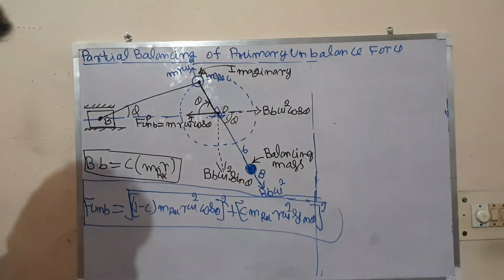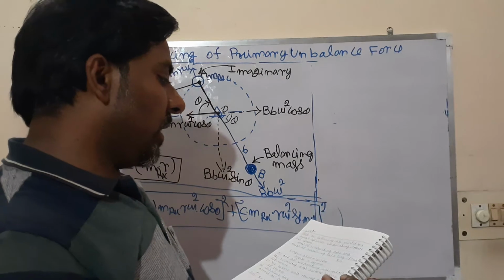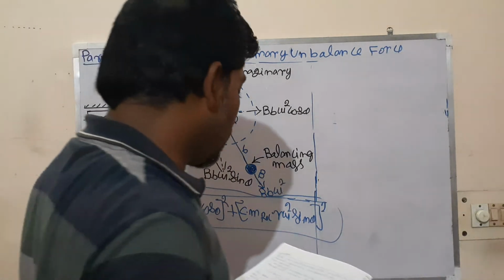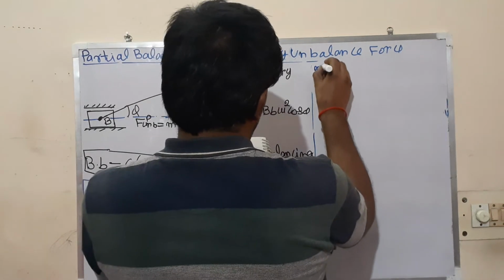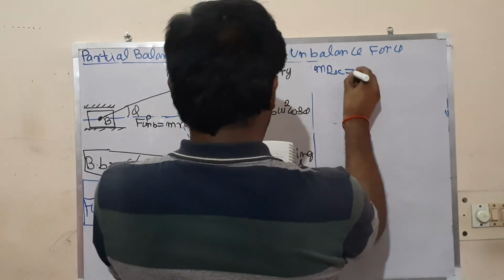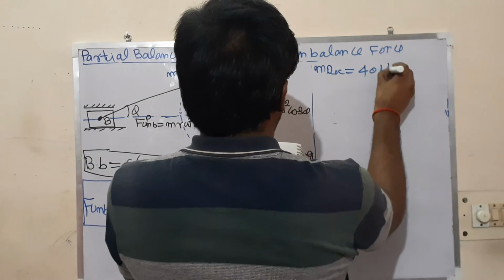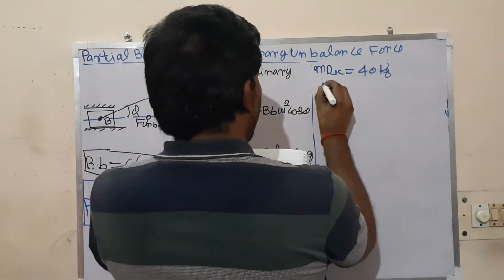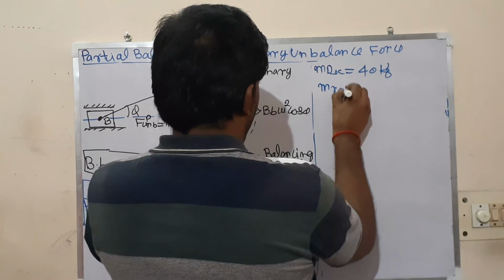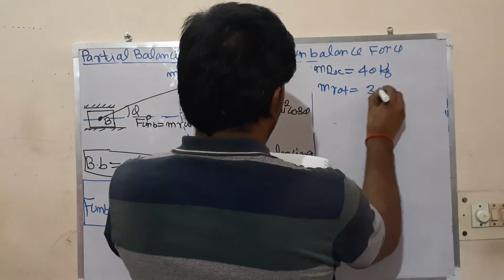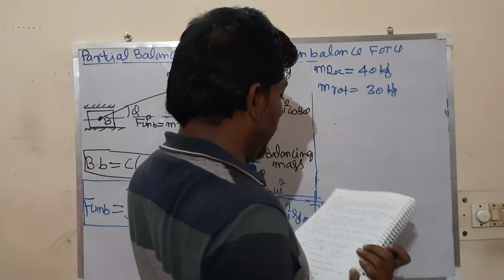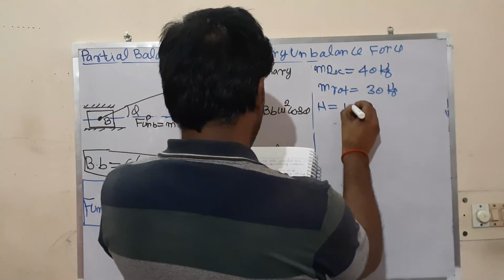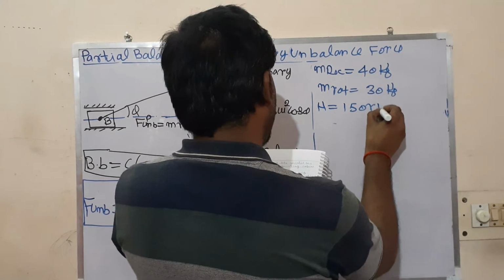Let us now solve the problem and see what they have given in the question. The following data refer to the single cylinder reciprocating engine: mass of the reciprocating part is 40 kg, and mass of the revolving part at the crank pin, that is m rotary, is 30 kg. Engine speed N is 150 rpm.